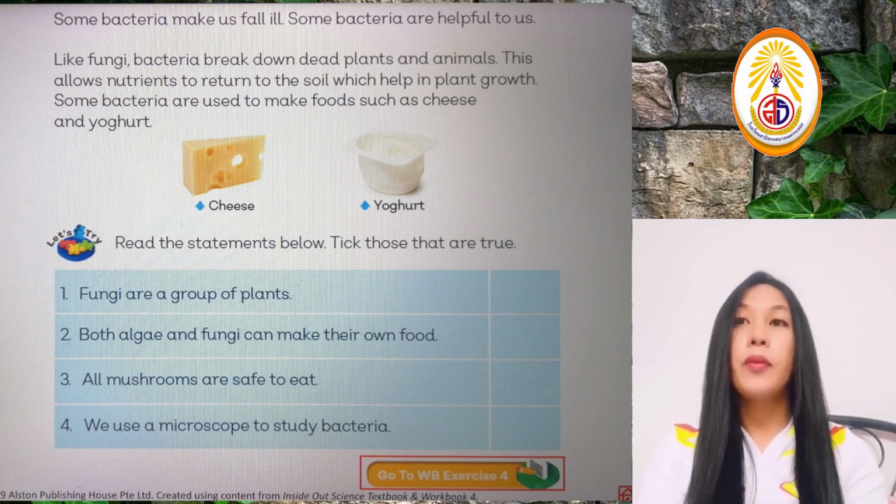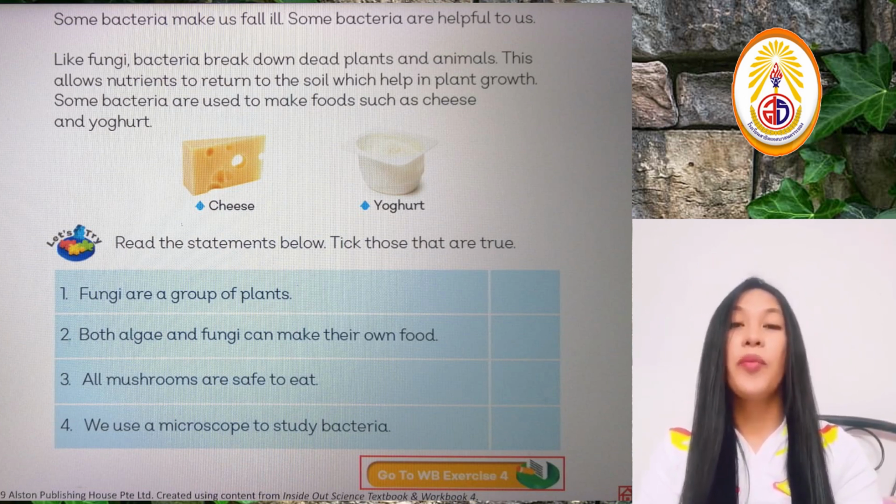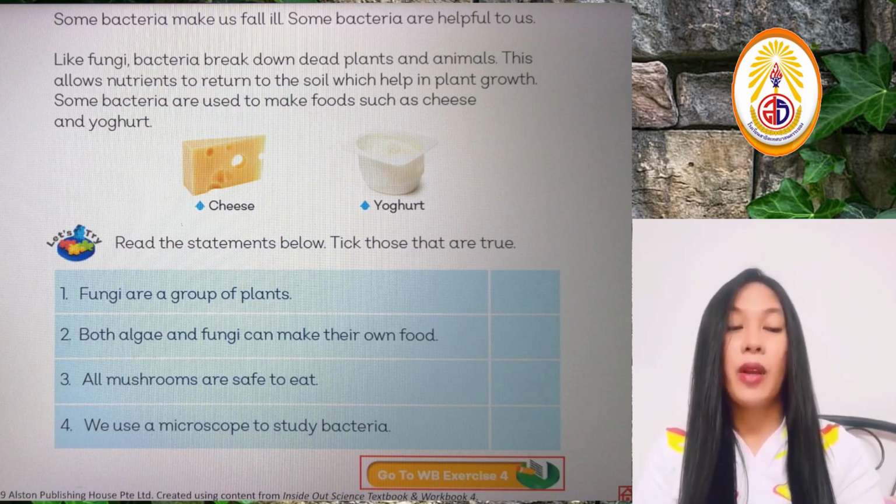Now, there are some bacteria that are not good for us. That's why we need to clean our hands, clean our body, to avoid those kinds of bacteria. Like the fungi, bacteria are also breaking down dead plants and animals. So they are decomposers.